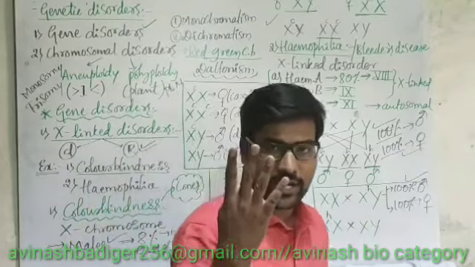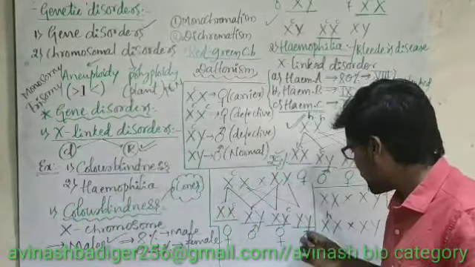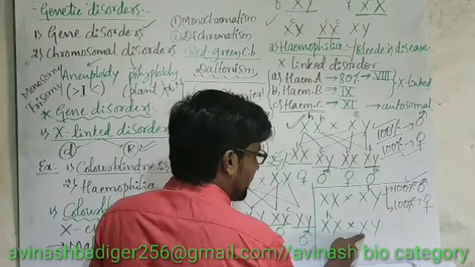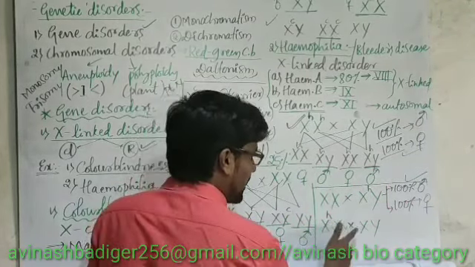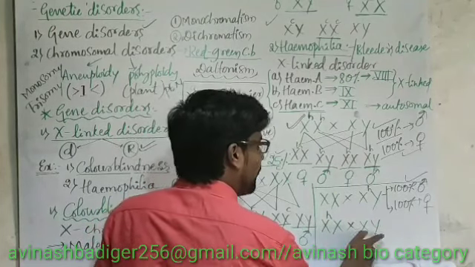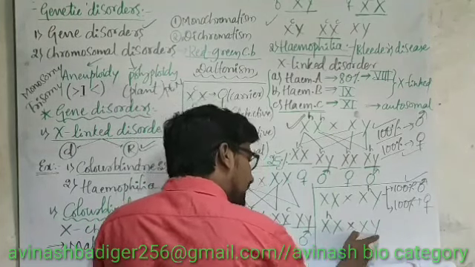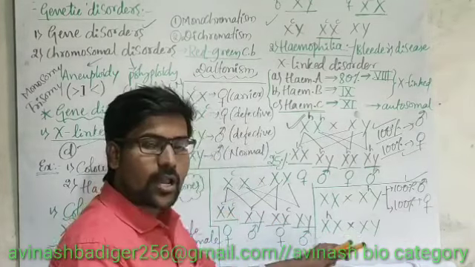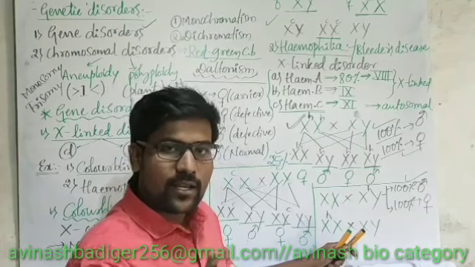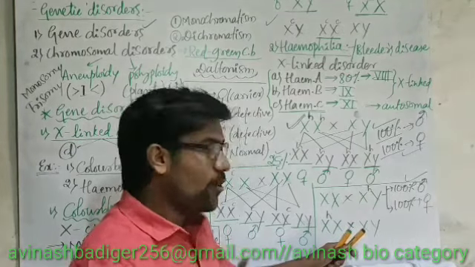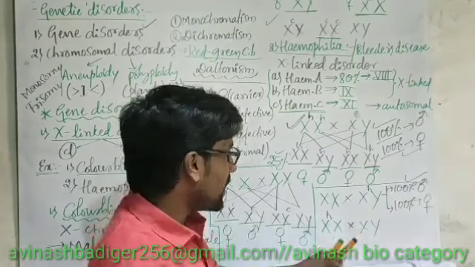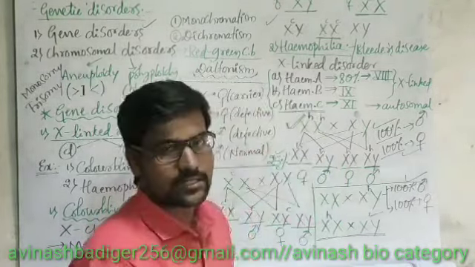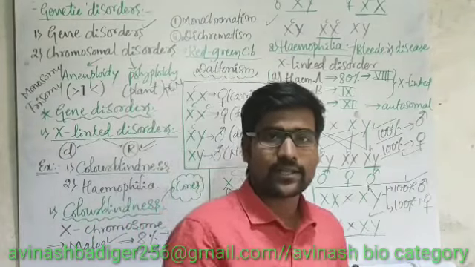Right? We got 4 conditions. The first condition, carrier female, then hemophilic male, then normal male, normal female. So these are the 4 possibilities we can get if the conditions of the parents are like this. Yes, we can calculate like that.